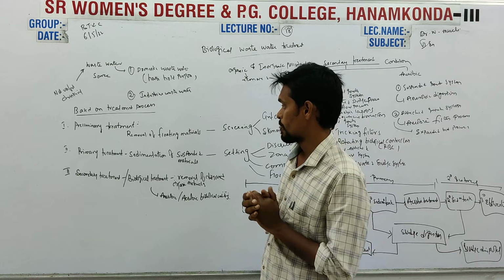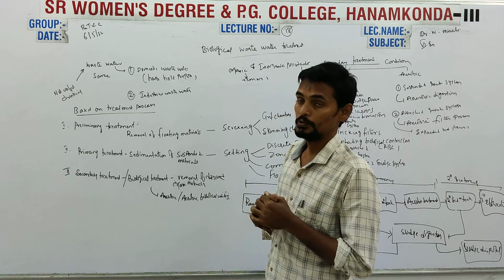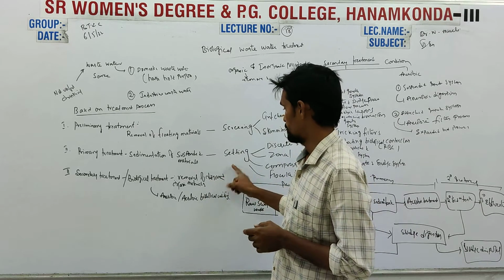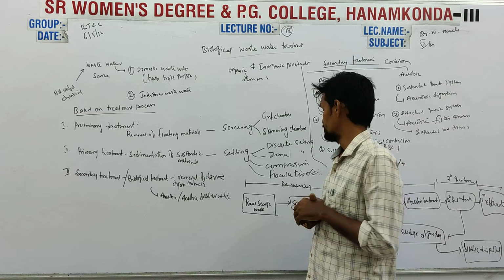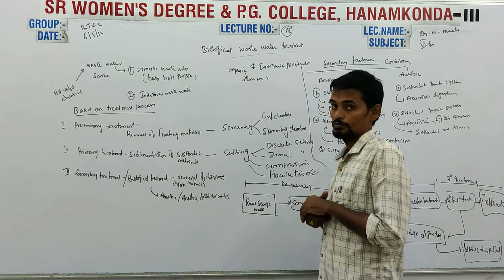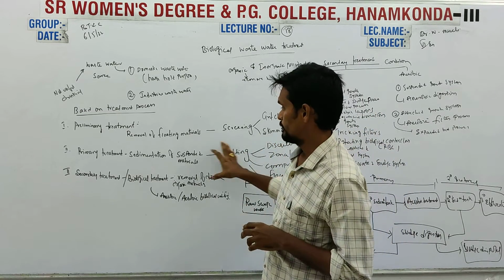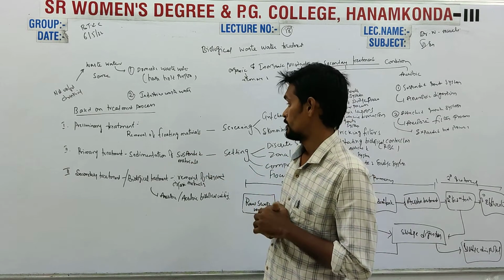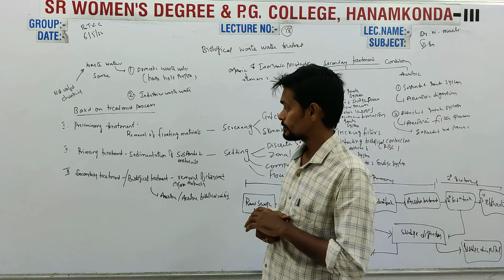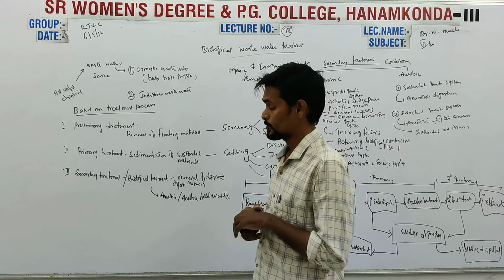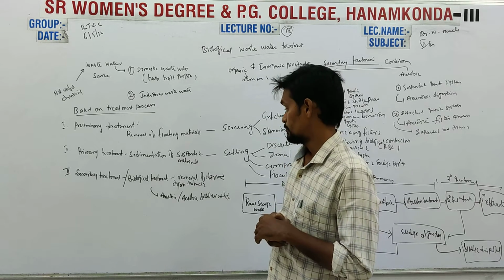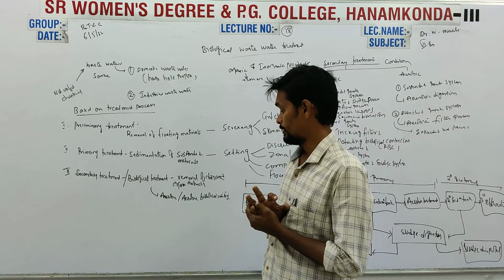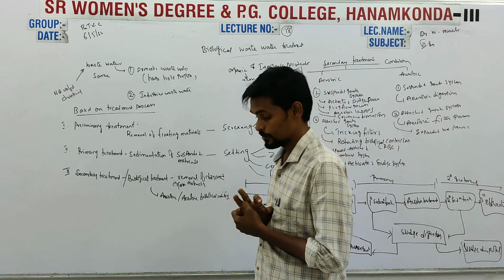Whereas primary treatment is purely based upon sedimentation of suspended materials, which can be done by settling methods, including discrete settling, zonal settling, compression and flocculation. All these methods depend upon the sedimentation of suspended material. This comes with primary treatment. Next comes secondary treatment, which is called biological treatment: removal of dissolved organic material by using either aerobic or anaerobic biological units.